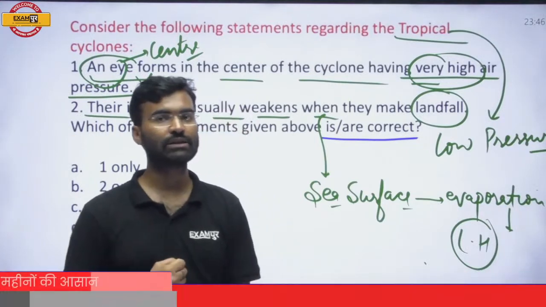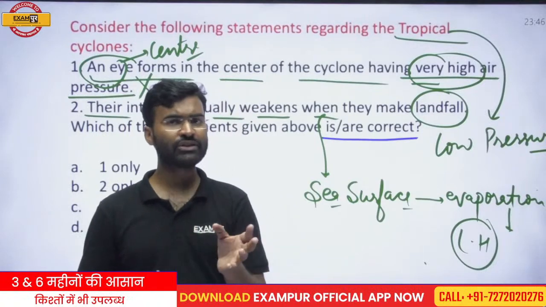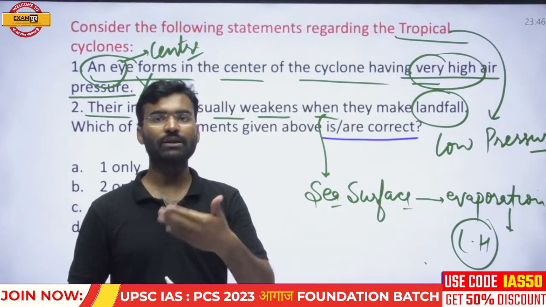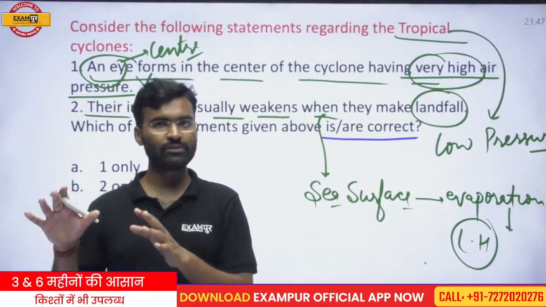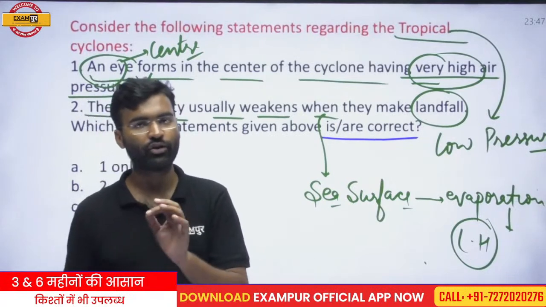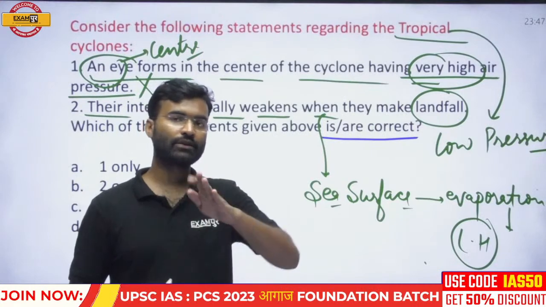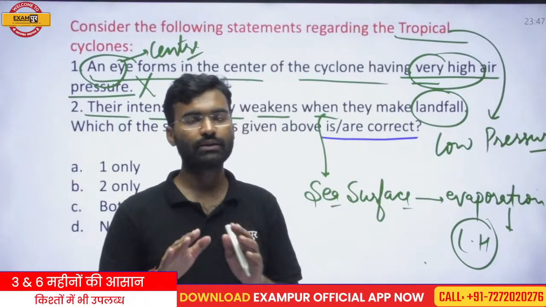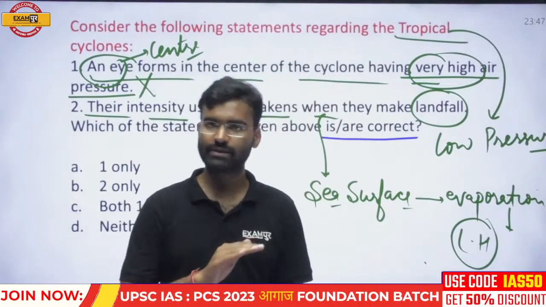Why this comparison? Why this change? You can say this phenomenon is happening due to the supply of heat or the supply of energy. When the cyclone is moving on the oceanic surface, the supply of heat through the latent heat continues, and when the cyclone reaches the land surface, the supply of heat through the latent heat will be disrupted.